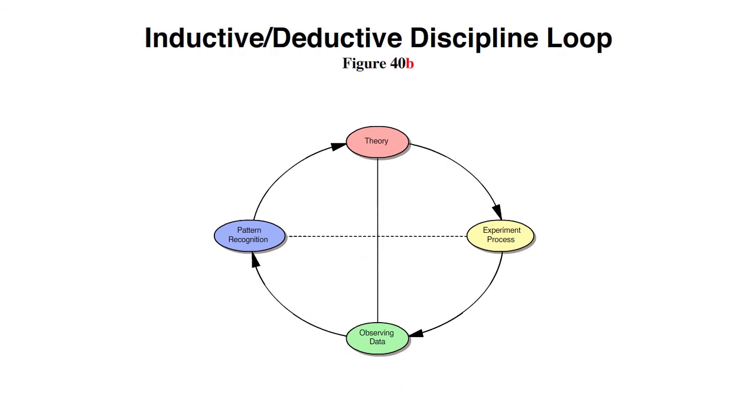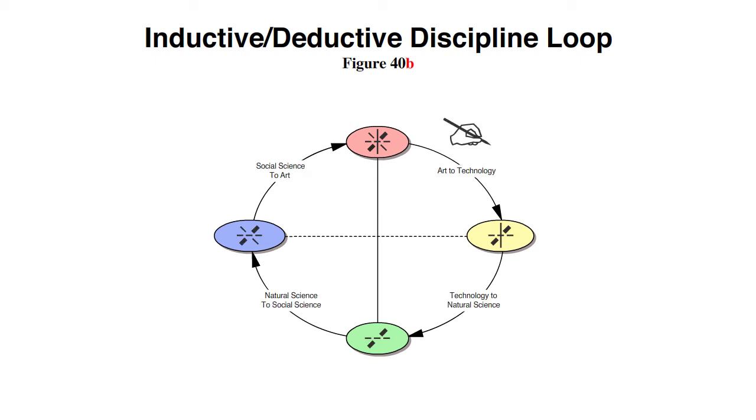40b is a transition between the four major core disciplines. Minor core disciplines and secondary disciplines apply between these steps. Design, engineering, and prescriptive technophilosophy occur in the art to technology transition.